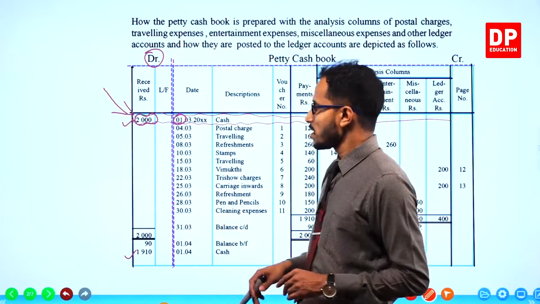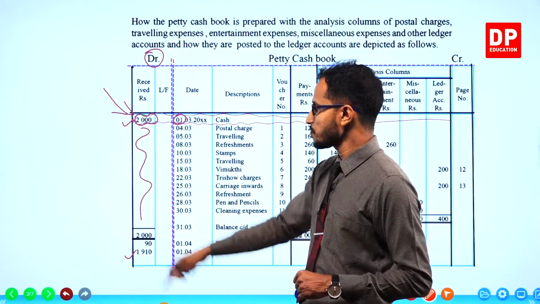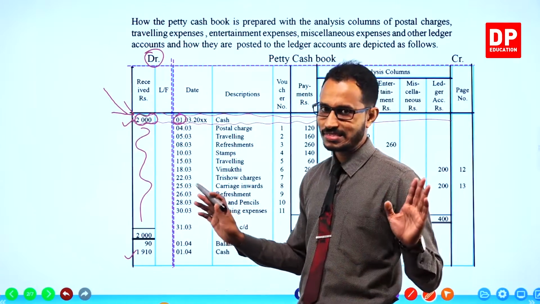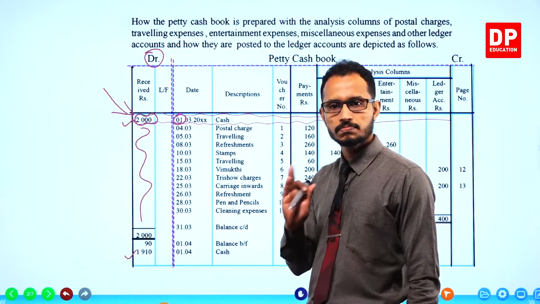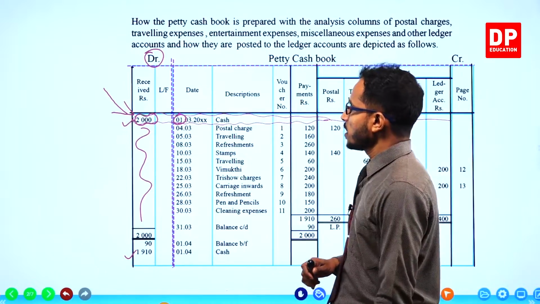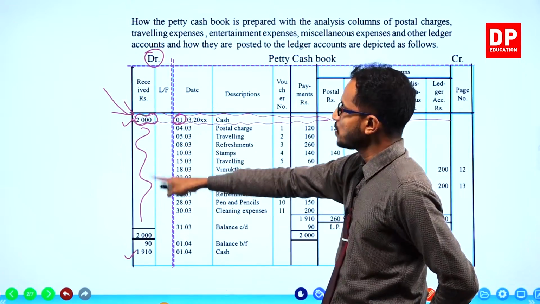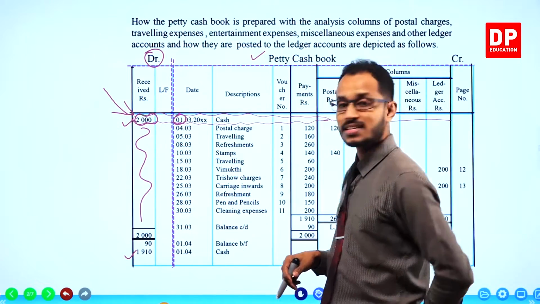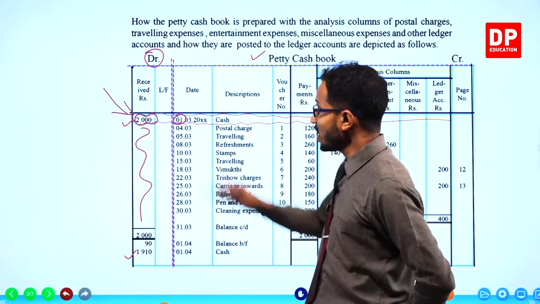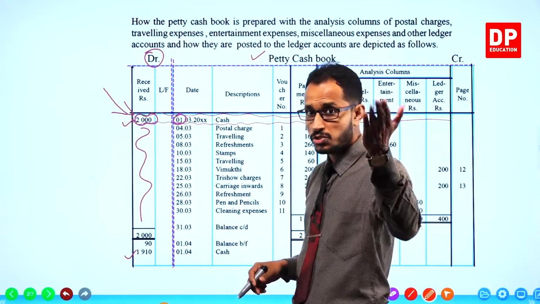All right. In between, children, there are no other receivings in the petty cash book. Okay. So the imprest is received to the petty cash book and it is recorded in the received column. The double entry for this, I want you to tell me.